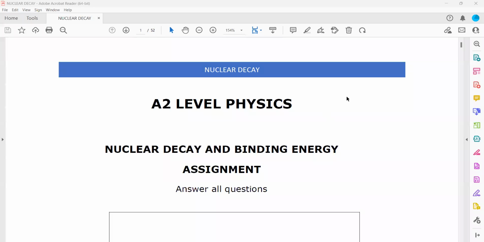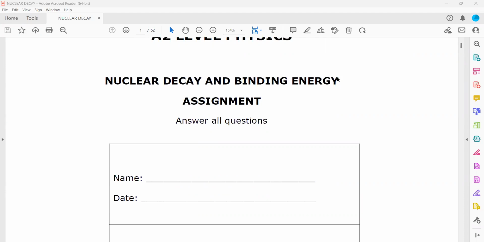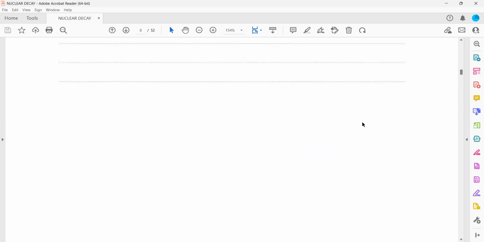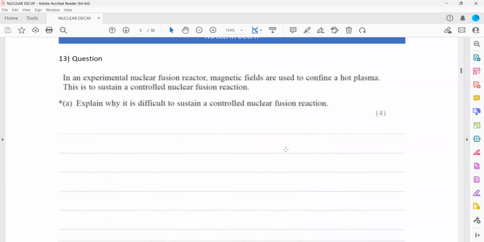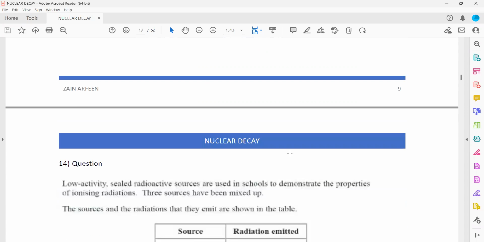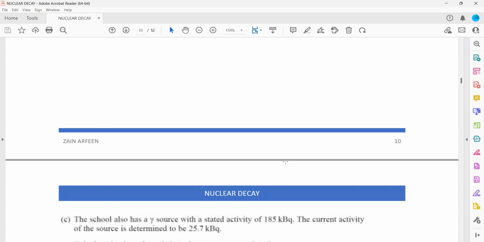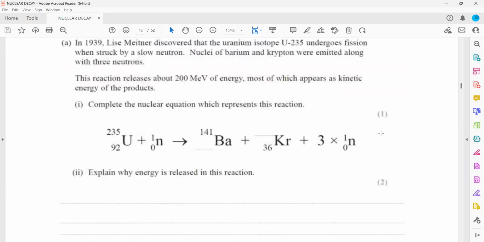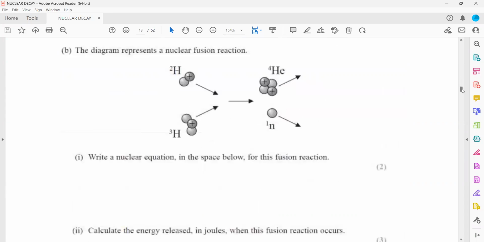So this is the assignment which is related to nuclear physics. We have discussed the first 15 questions from this. It's an important topic, so it's better that you have a good practice of these questions. We did till question 15.